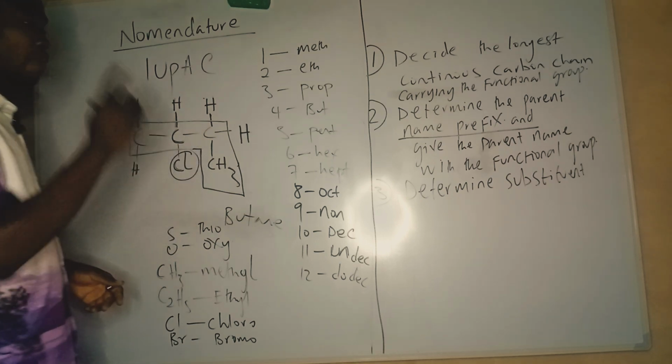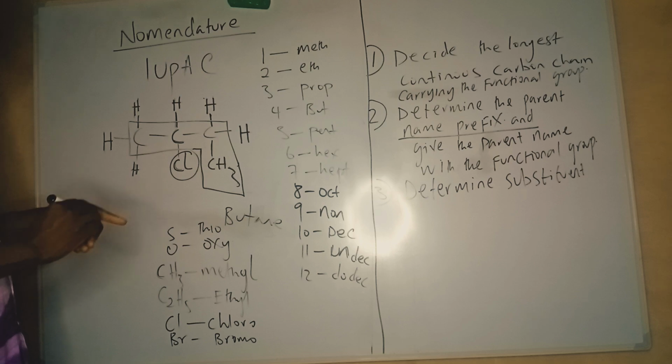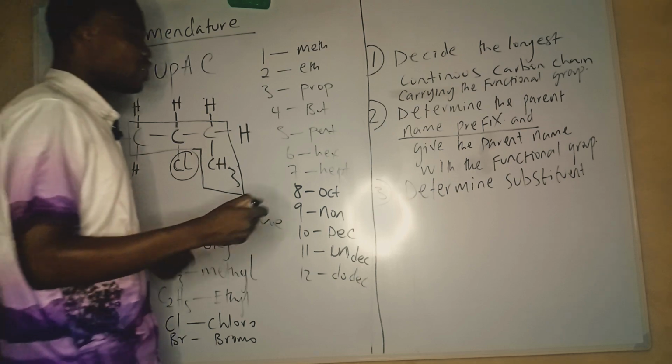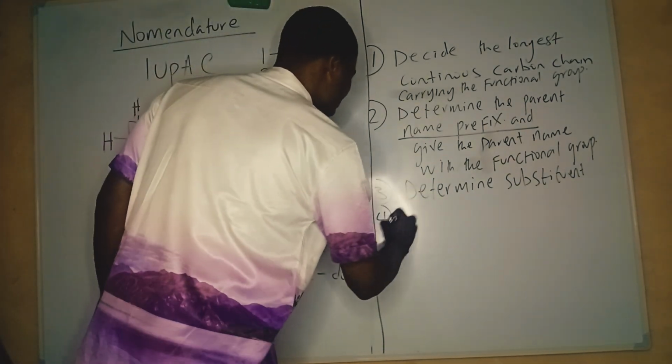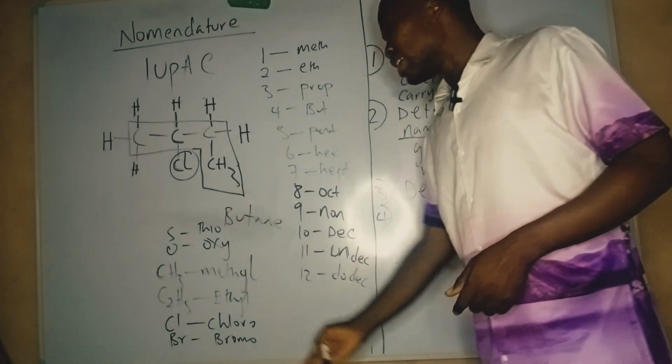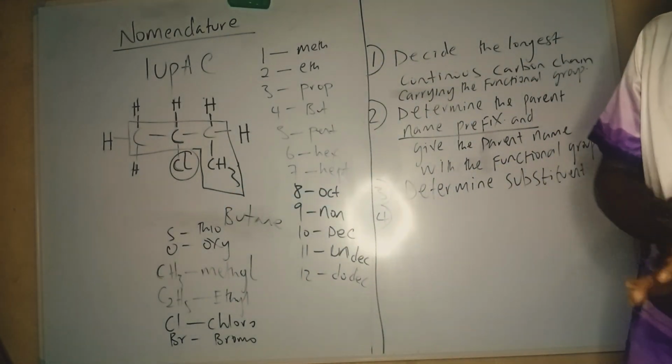So you determine the substituent first. The third thing you have to do is to determine the substituent, because our IUPAC nomenclature is an ordered system. So these are the substituents you can have. If you are learning very fast, you should write them because I might clean them now.